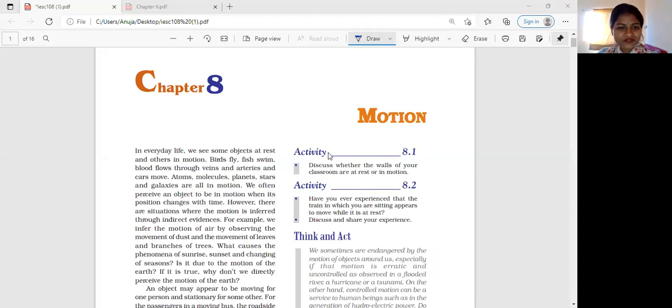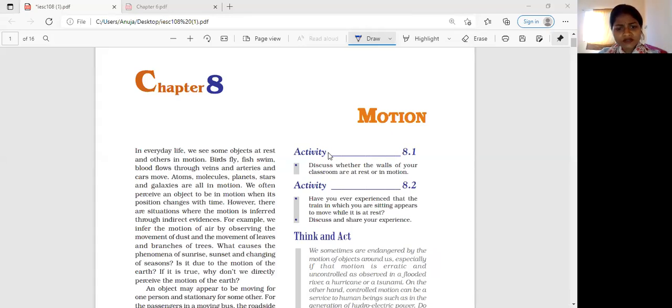In everyday life, we see some objects at rest and others in motion. So as the first line says, we see things around us. They might be at rest, they might be in motion. For example, birds fly, fish swim, blood flows through veins and arteries, and cars move. Atoms, molecules, plants, stars, and galaxies are all in motion.